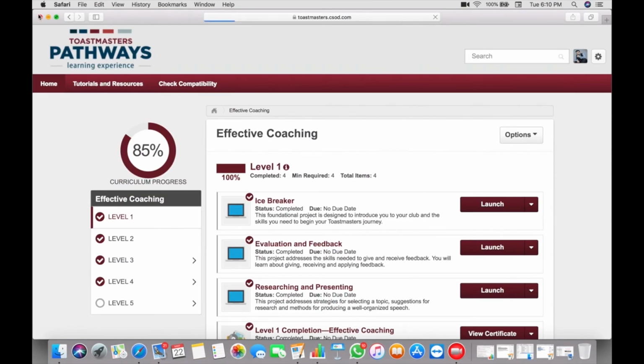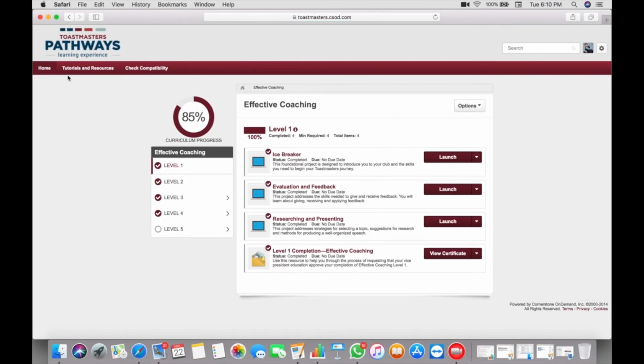Once you close this, you will be taken back to your base camp, and then you will see this tick mark which will say you have done this project completely. In this project, evaluation and feedback, you need to do 2 speeches, 1 evaluation. After that, you can do the project which says researching and presenting.